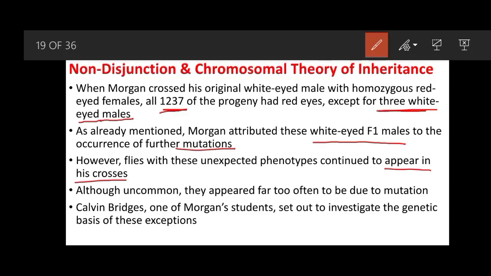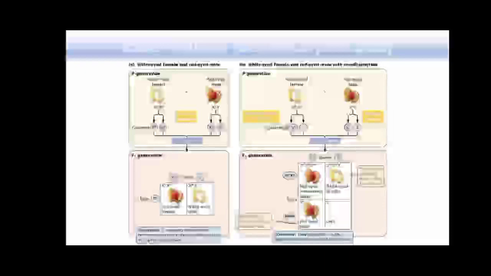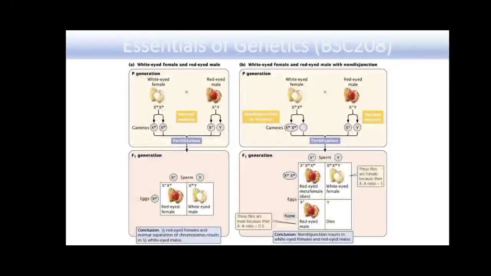So a student of Morgan, Calvin Bridges, started to investigate the genetics of this exception of white-eyed males, and white eyes started appearing regularly in the crosses. Calvin Bridges conducted experiments, and there are two options.